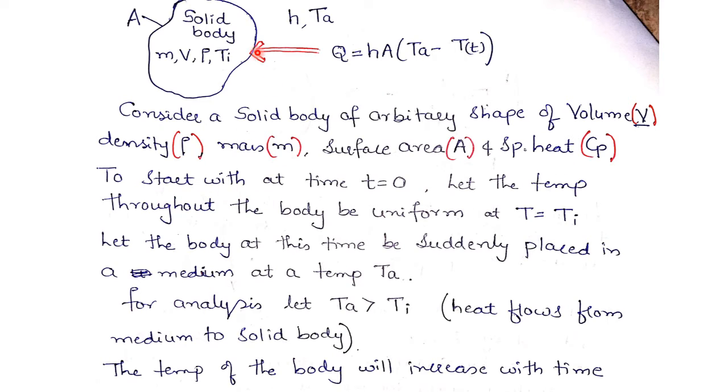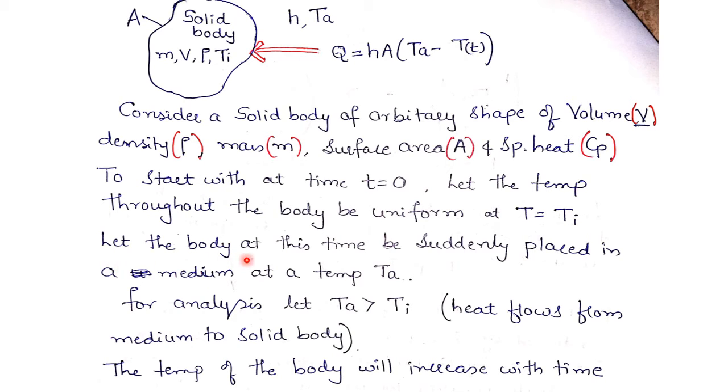To start with, at time t equal to 0, let the temperature throughout the body be uniform at temperature Ti. That means temperature T will be equal to Ti at initial time t equal to 0.